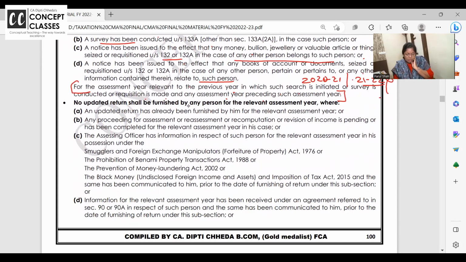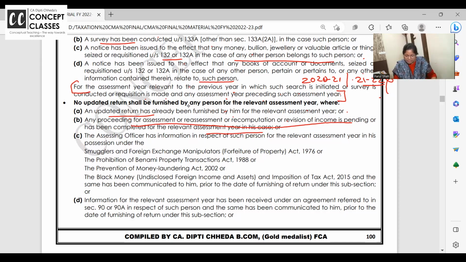Okay? No updated return shall be furnished by any person for the assessment year where an updated return has already been furnished by him. If you have already filed, this is not a routine return where you can do a revised return. Updated return is done once, for all, over. Or any proceeding for assessment or reassessment is pending. Your case is pending with the commissioner appeals or tribunal, or you have received a notice or something is going on.